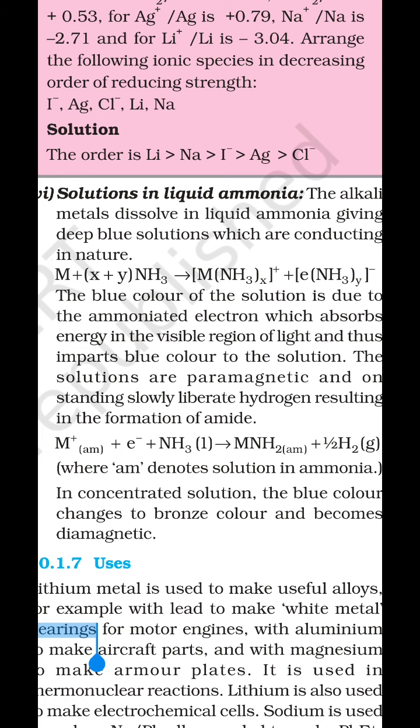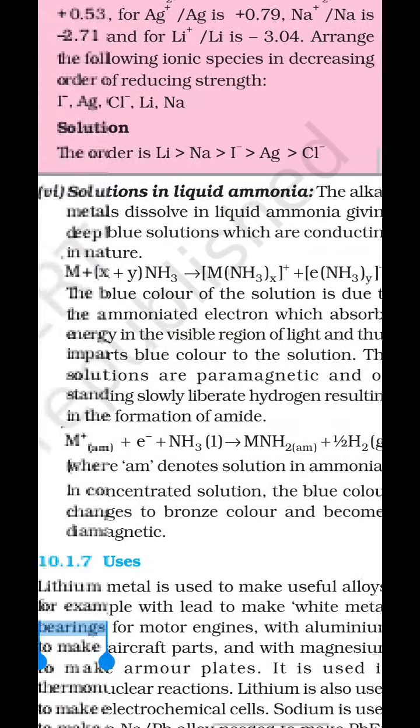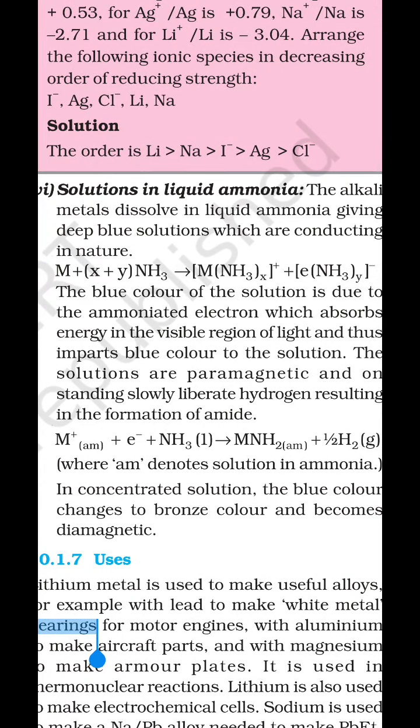The deep blue color is due to the presence of ammoniated electrons. These electrons are called ammoniated electrons. The color is because these ammoniated electrons absorb energy and go into an excited state.